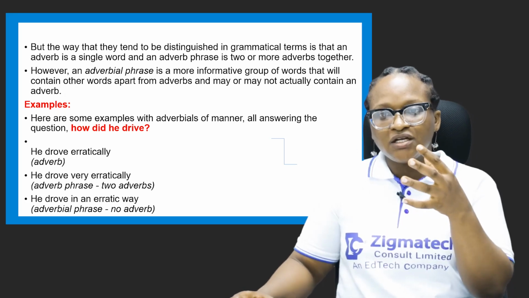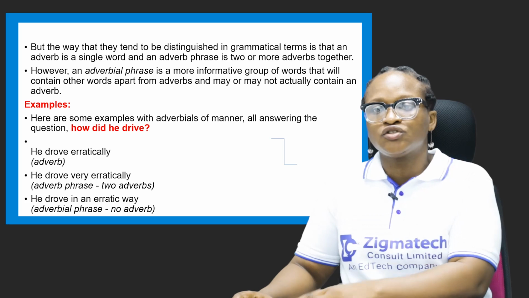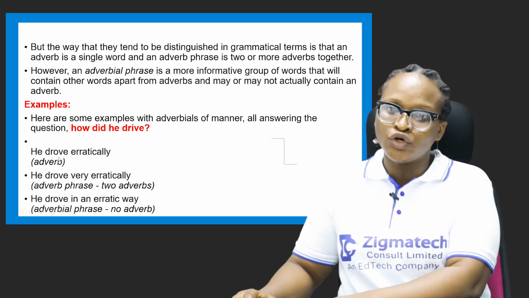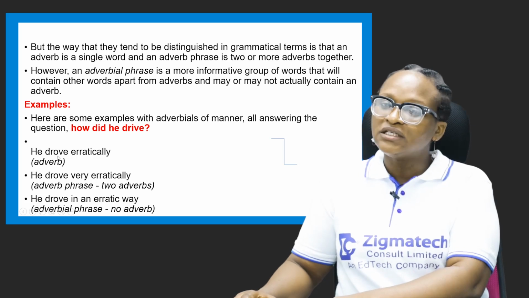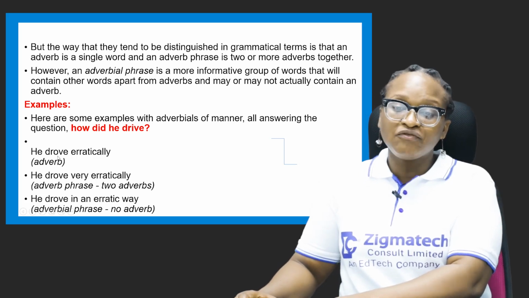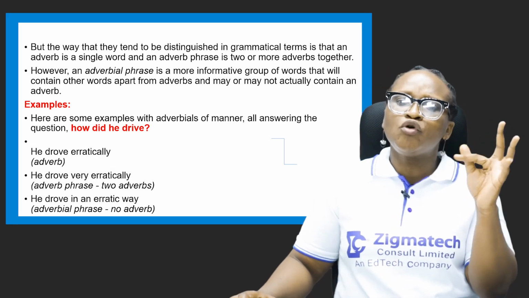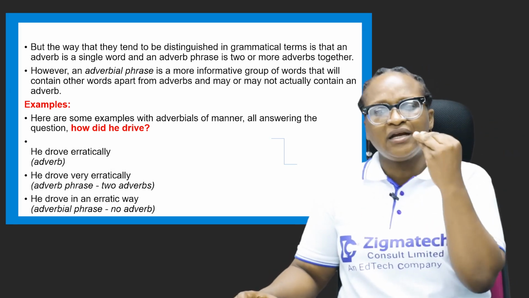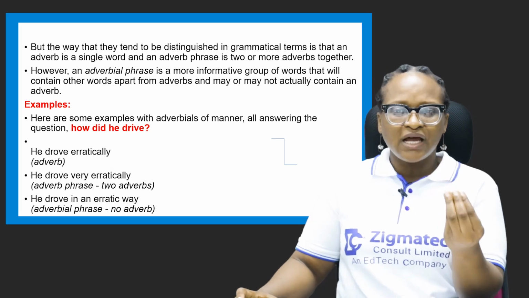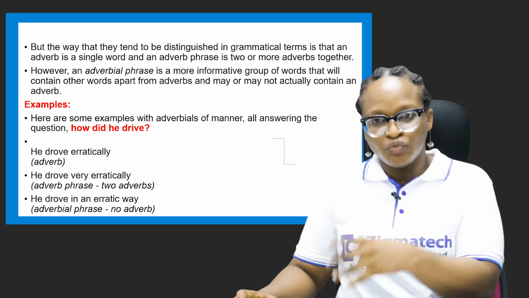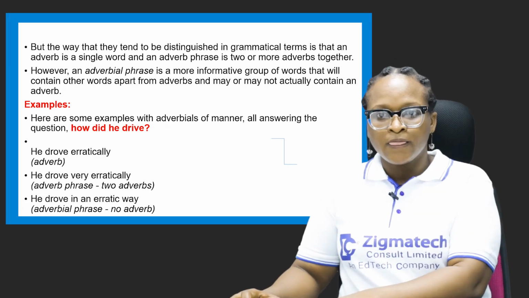He drove erratically. Erratically is the adverb, and it modifies, it adds meaning to the word drove. How did he drive? It's possible we say he drove, but we want to add more meaning to he drove, and we added erratically. So that's what an adverb does. It adds more meaning, extra information to a previous sentence.